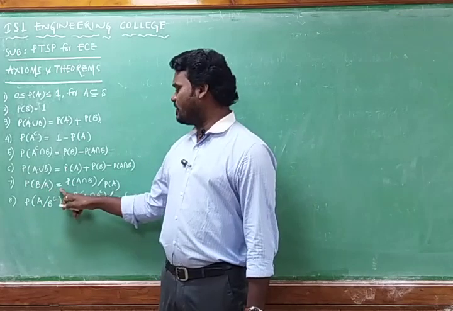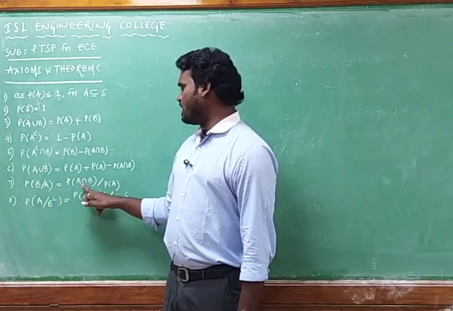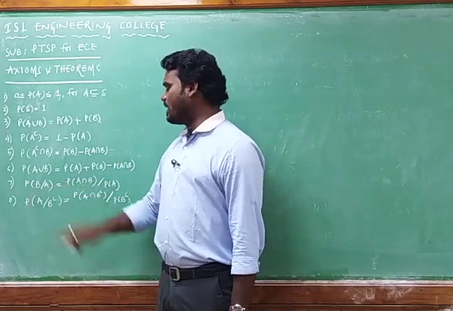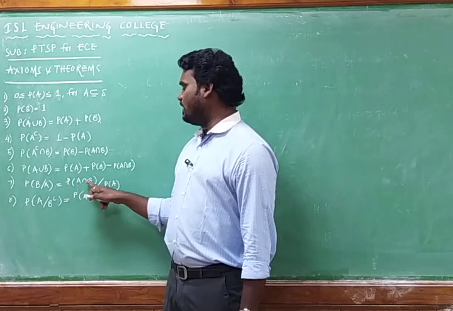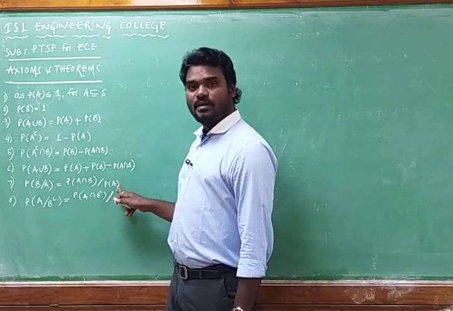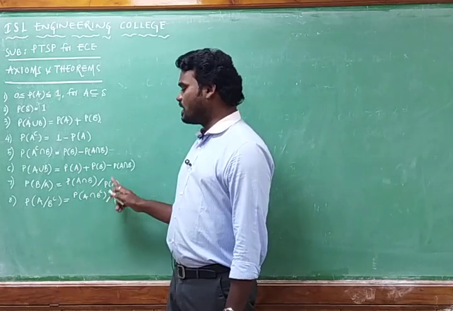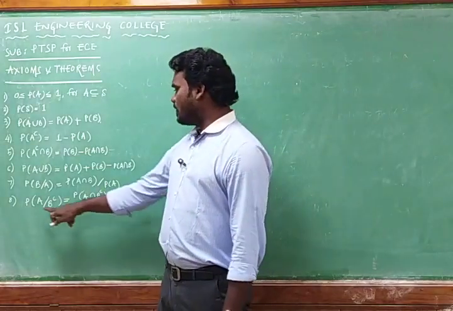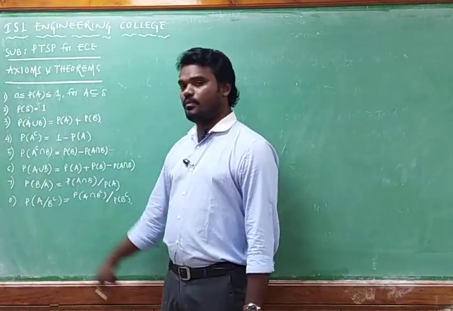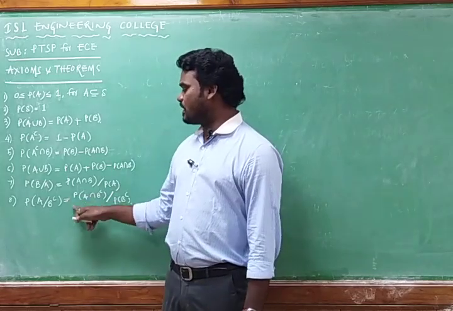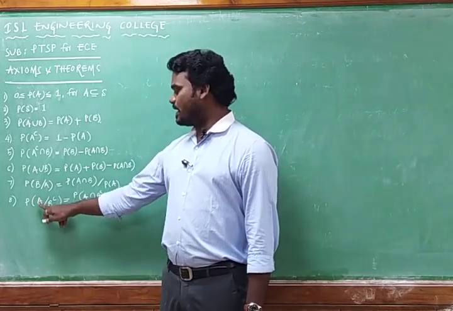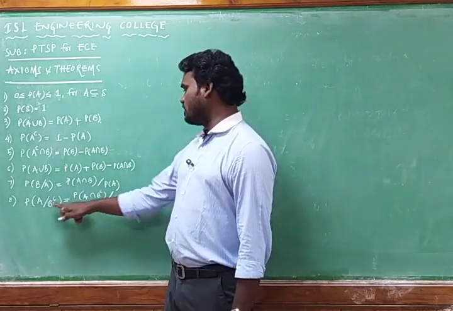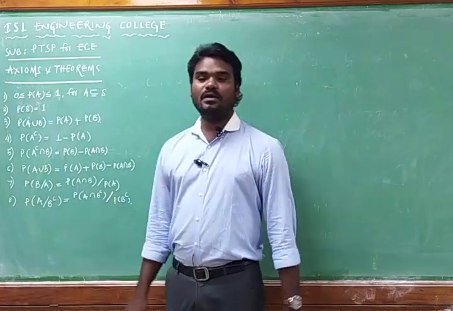Probability of B by A we can write as probability of A intersection B by probability of A. If you write probability of A by B, that is equal to probability of A intersection B by probability of B. Whatever the denominator is, that comes here, and the numerator must be probability of A intersection B. And the probability of A by B complement is similar to this one; simply replace B by A and A by B complement. That is probability of A intersection B complement by the probability of B complement.